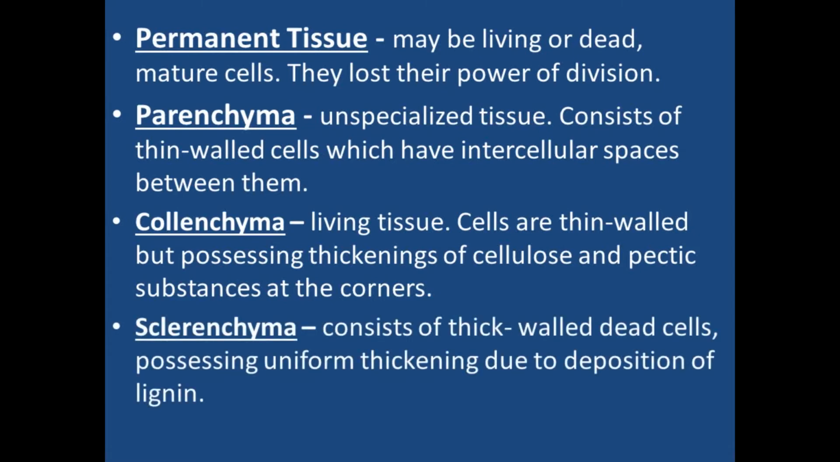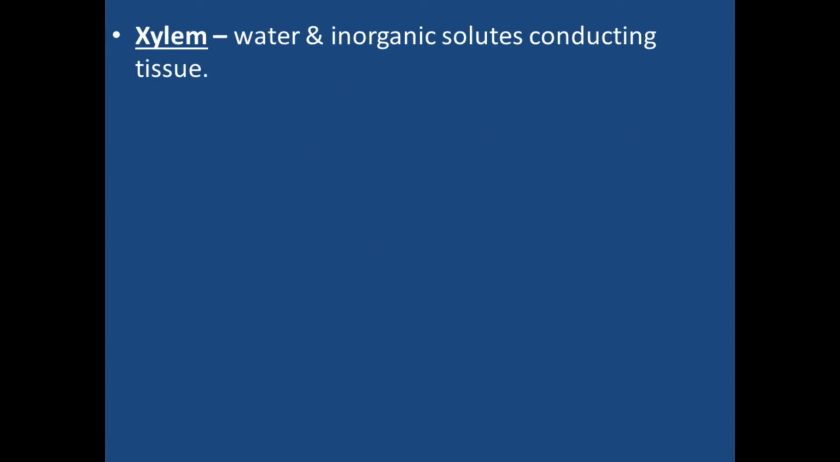Next one is sclerenchyma. It consists of thick-walled dead cells. Very important. Sclerenchyma consists of dead cells possessing uniform thickening due to deposition of lignin. और sclerenchyma में पूरी cell wall पर there is thickening and that thickening is of lignin. Next one is xylem. Xylem is the water and inorganic solute conducting tissue, the tissue which is responsible for the conduction of water. Next, phloem. It is the food conducting tissue.